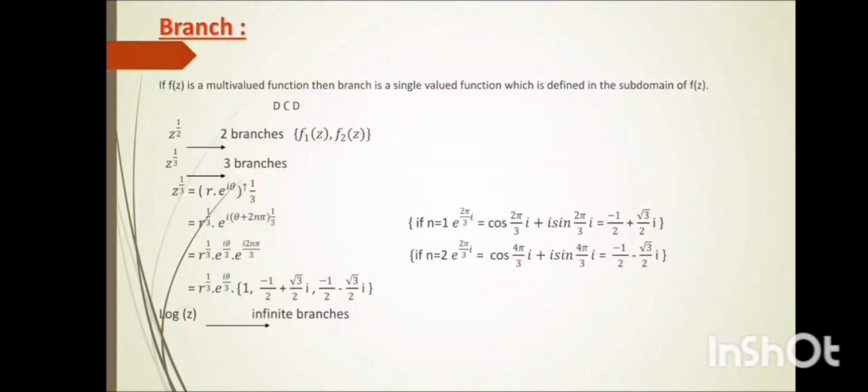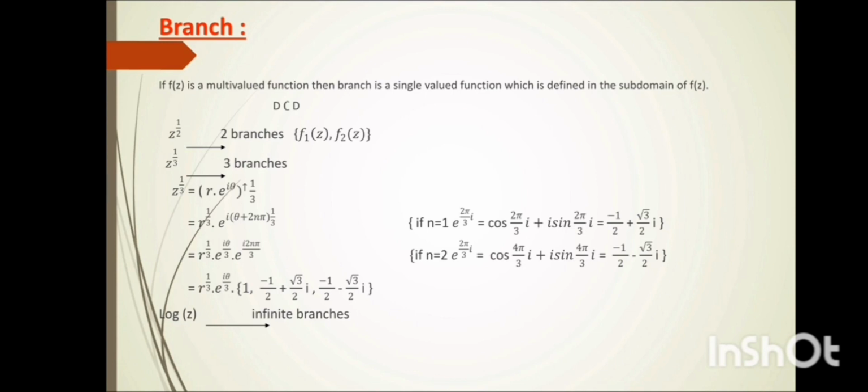Let us consider what is meant by branch. If f of z is a multivalued function, then a branch is a single valued function which is defined in a subdomain of f of z. Z raised to the power 1 by 2 will have two branches, f1z and f2z. If z raised to the power 1 by 3, then three branches.